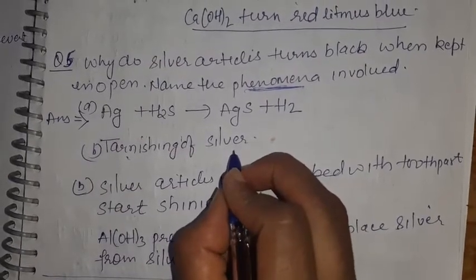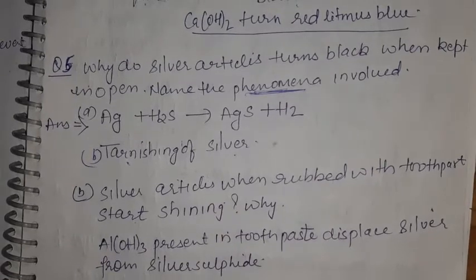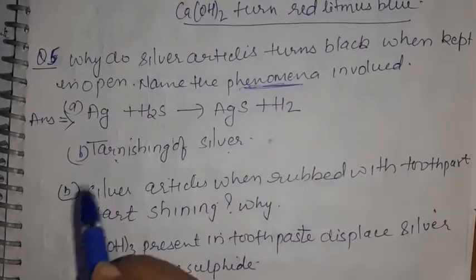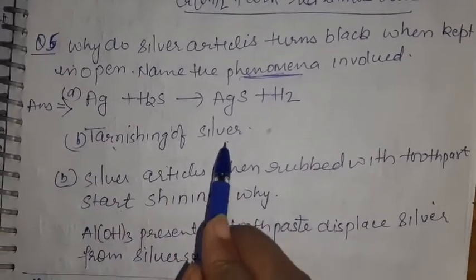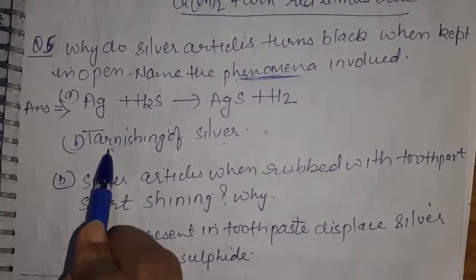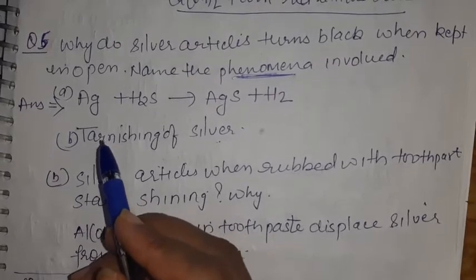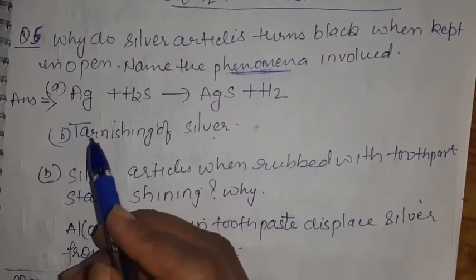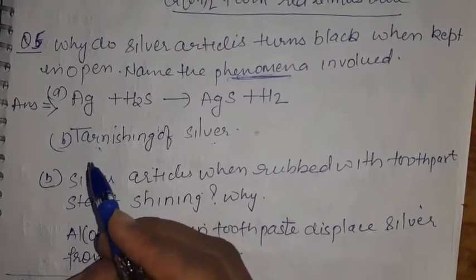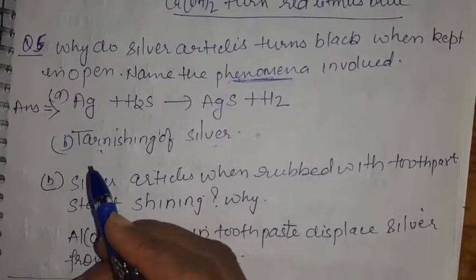Okay, this is actually corrosion, but the word has been changed. In case of silver it is known as tarnishing, and in case of iron it is known as rusting. You must be knowing, and if you don't know, please see my video. I have already discussed it in one of my videos, which is named corrosion and rancidity.